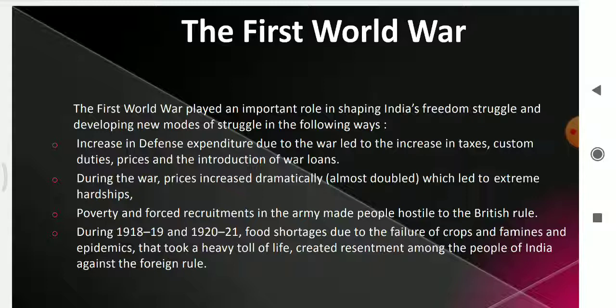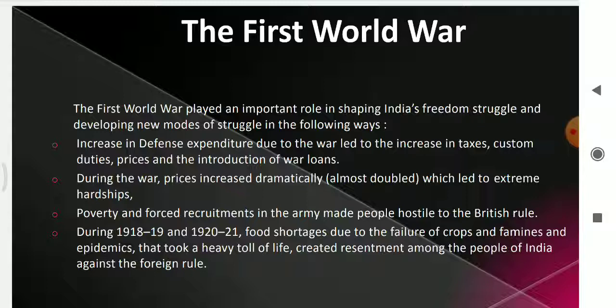And the second one: during the war between 1914 and 1918, the prices of goods were doubled, which led to extreme hardship for the common people. Imagine if the prices of goods were doubled, how would the common people be able to buy them? It is a question of their survival.